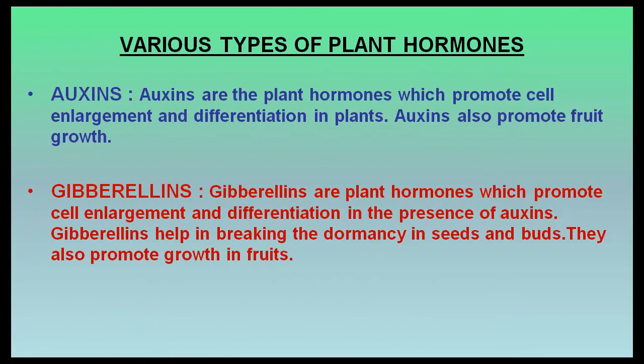The various types of plant hormones are auxins. They are the plant hormones which promote cell enlargement and differentiation in plants. Auxins also promote fruit growth. Gibberellins are plant hormones which promote cell enlargement and differentiation in the presence of auxins. Gibberellins help in breaking the dormancy in seeds and buds. They also promote growth in fruits.